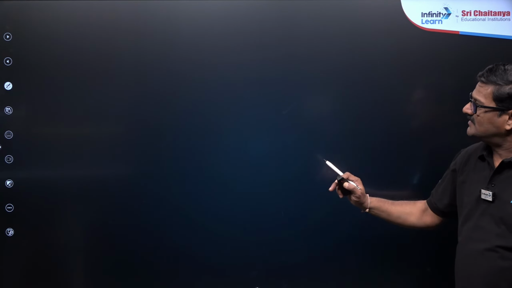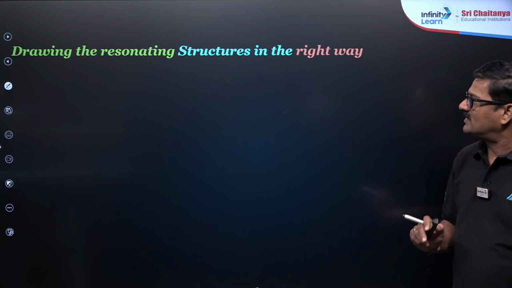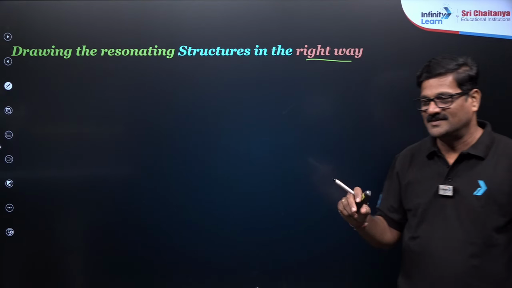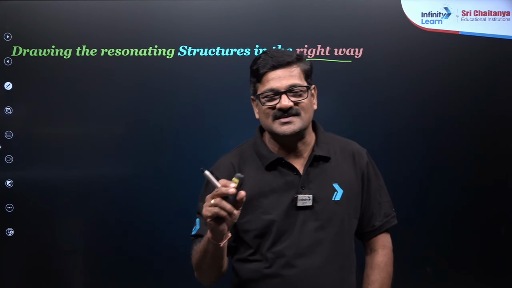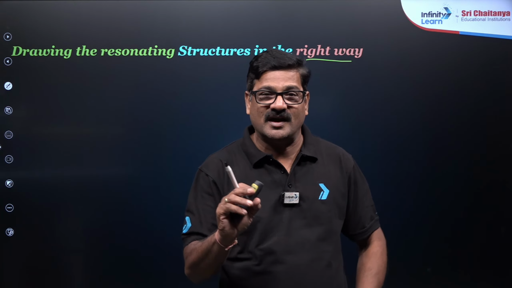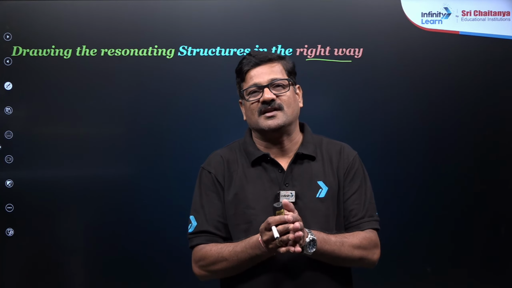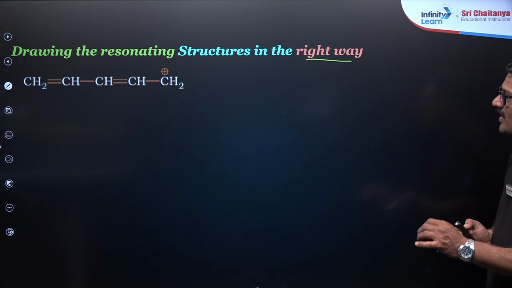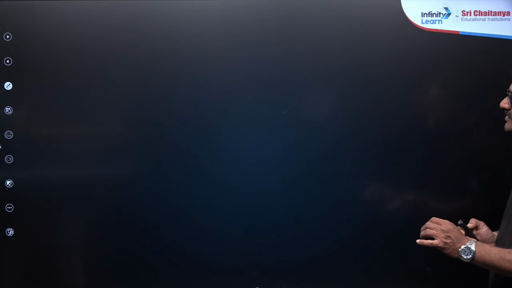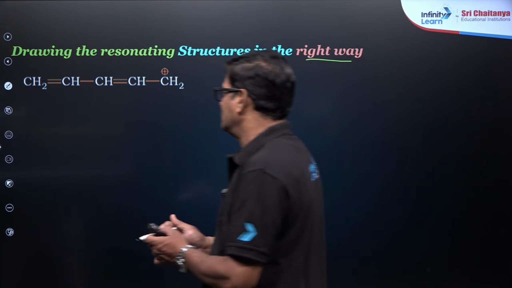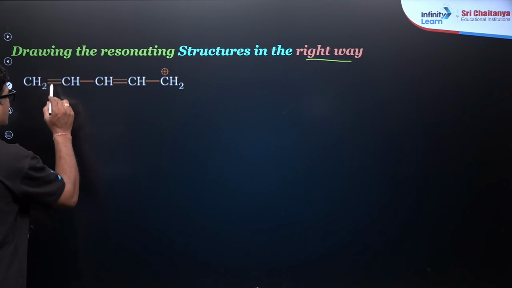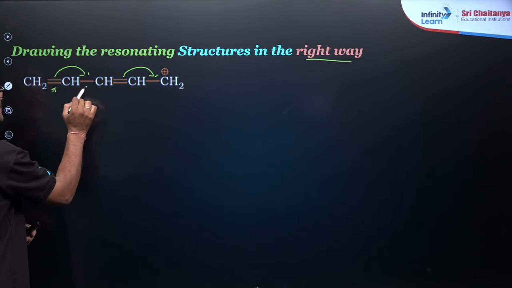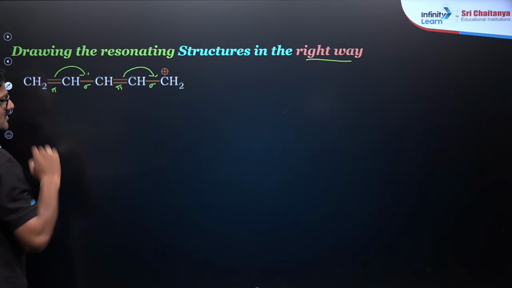Now I want to say, drawing the resonating structure in the right way. Resonating structure means these are all imaginary structures, hypothetical, and उसमें actual structure बनाना कैसे, I will tell you. Drawing this structure, you have to draw in such a way that it gives you its correct structures. So it should follow the valence bond theory and octet rule, so that pi bond, sigma bond, pi bond, sigma bond, a positive charge.